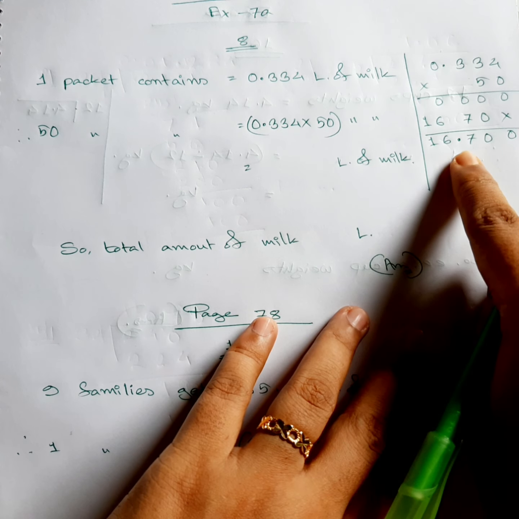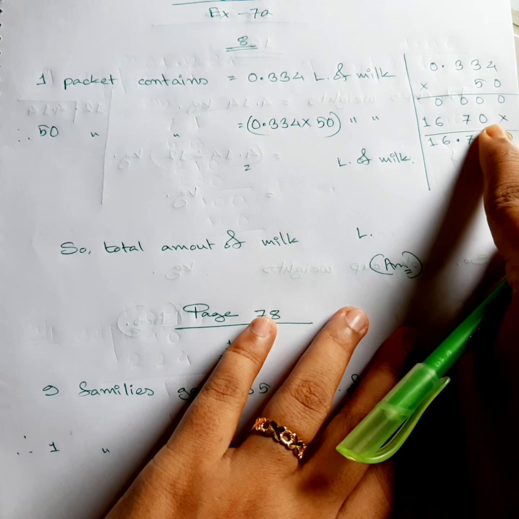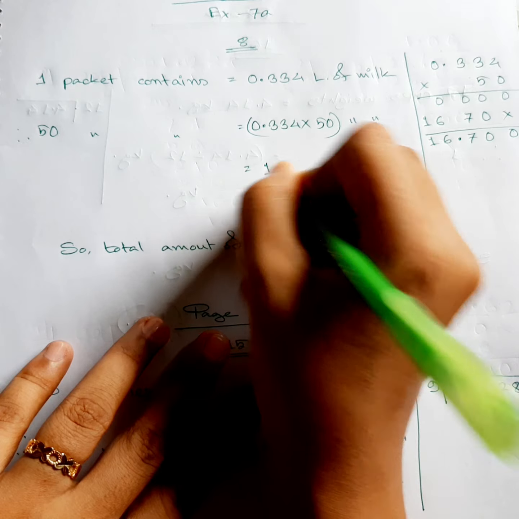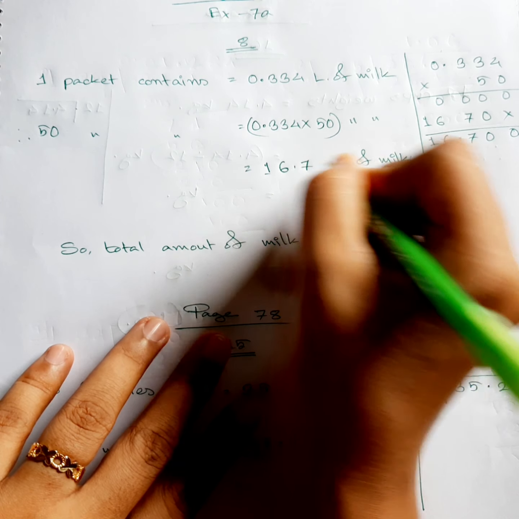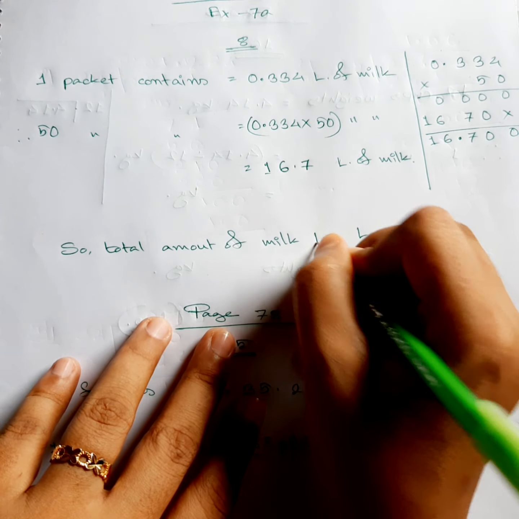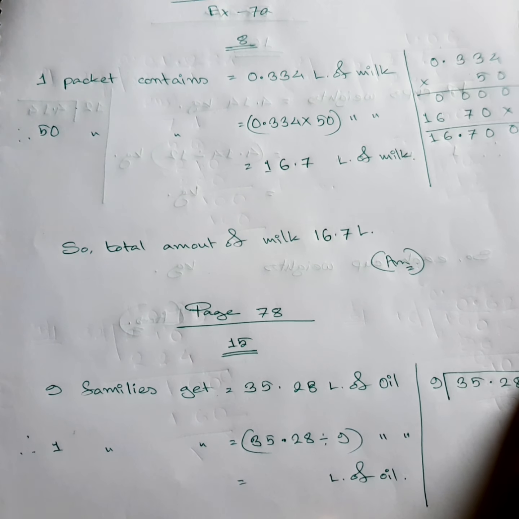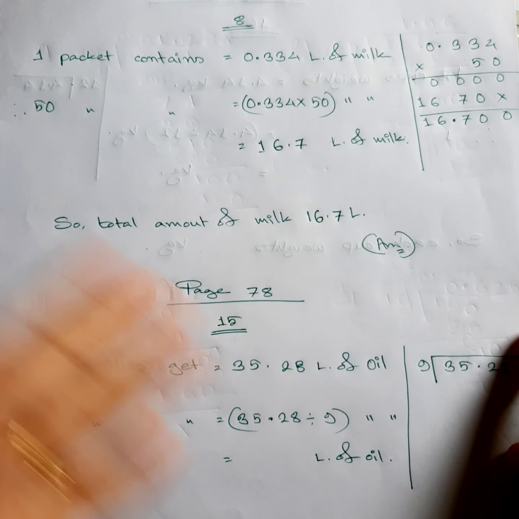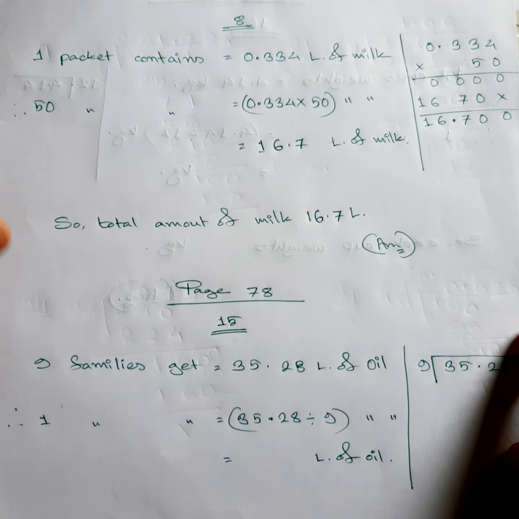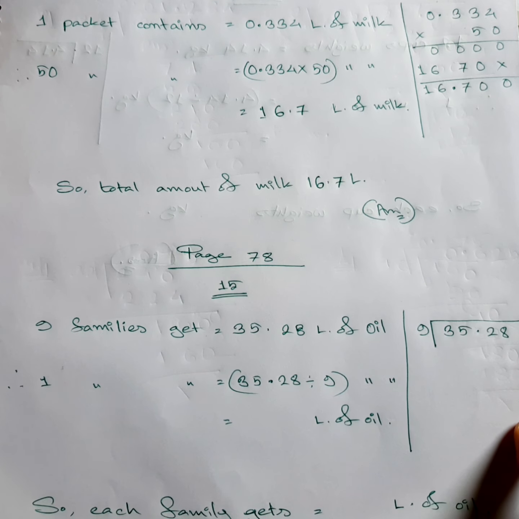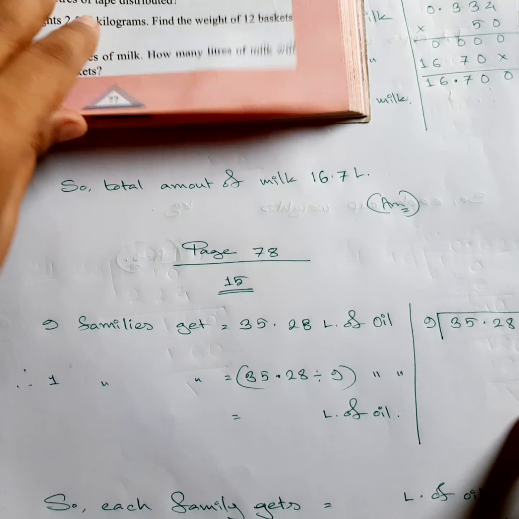So our answer is 16.700, and we can skip that last two digit 0 from here. Another thing, if you want, you can pause the video and take a look at the page, so that if you think I'm going too fast, you can take a small break and write down the things I am showing you. Also you can repeatedly watch the video so that you can understand. If you don't understand anything, it's the way to do work.